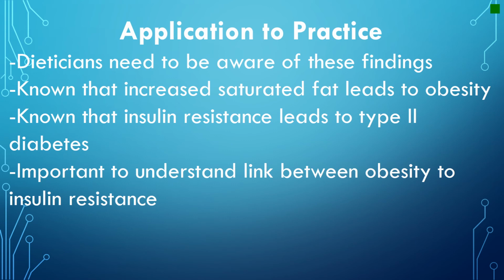When applying this idea to practice, it is important for dietitians and other healthcare professionals to have the most up-to-date research and education. These professionals need to be aware of the newest findings. Although it is known that saturated fat diet can lead to obesity and that insulin resistance leads to type 2 diabetes, it is important to understand the link between obesity and insulin resistance. Diabetes type 2 can come from many different factors, but if it can be controlled through one's diet, it is important to understand ways to help clients prevent it.